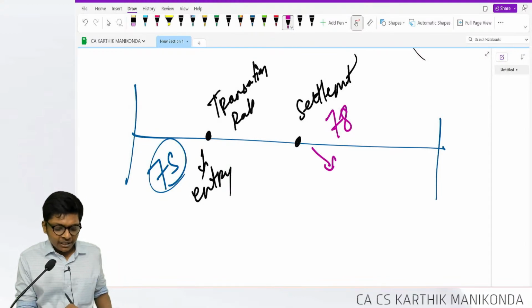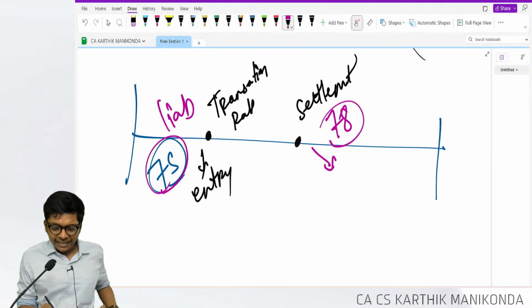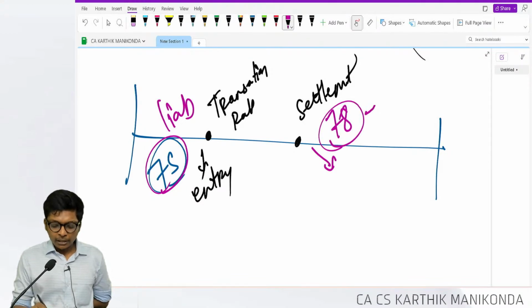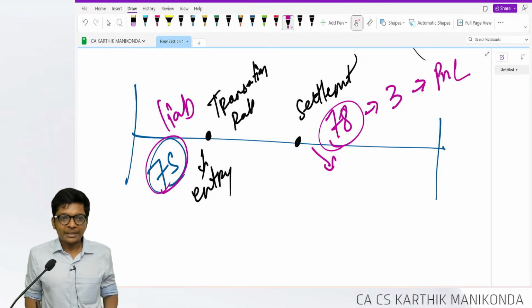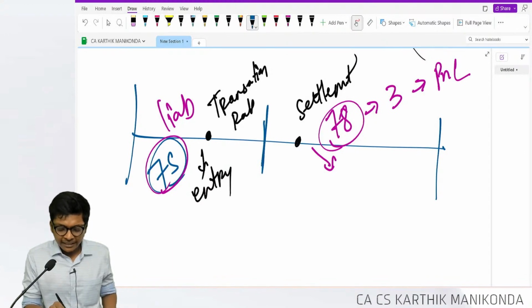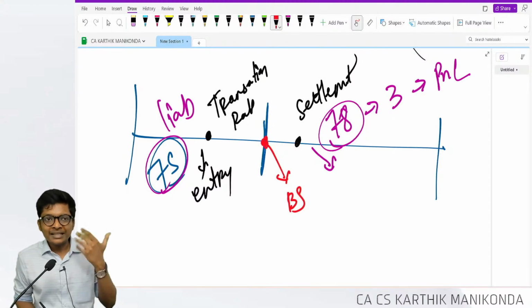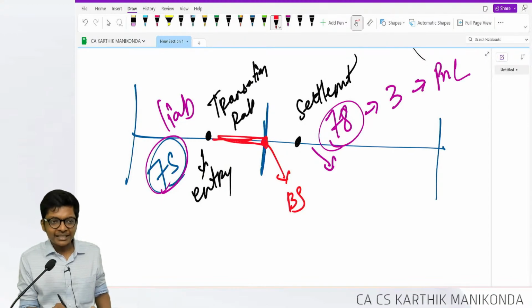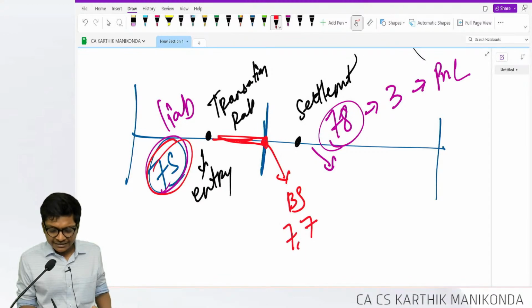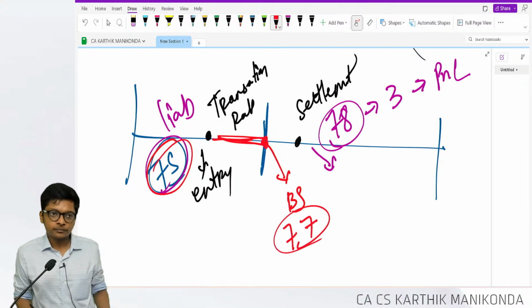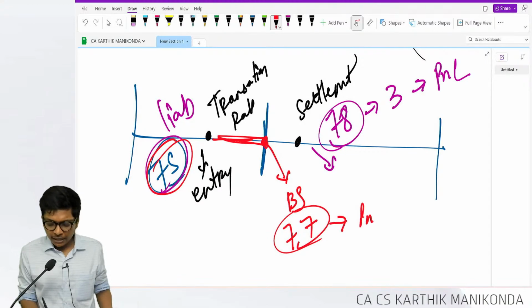I accounted a liability for 75. I am paying the liability at 78. So my loss is 3, debit to my P&L. But some will not come like this. In between, they will give a balance sheet date. So what? On the balance sheet date, do a restatement of the liability. When I recorded the liability, it was 75. On the balance sheet date, the liability is 77. So I will restate. How will I restate? P&L account debit, to liability.